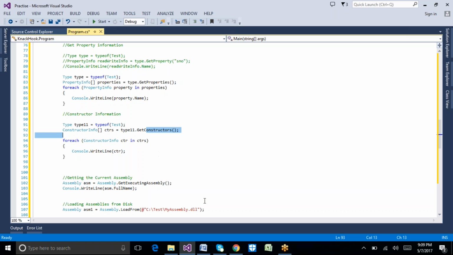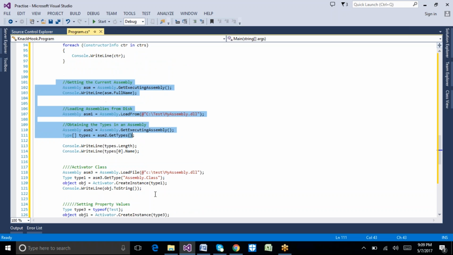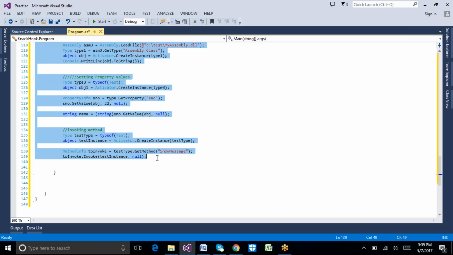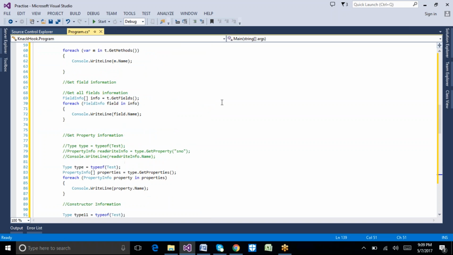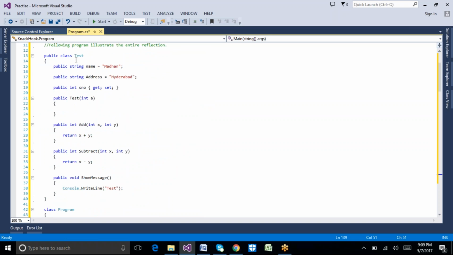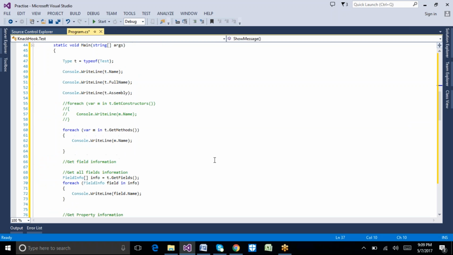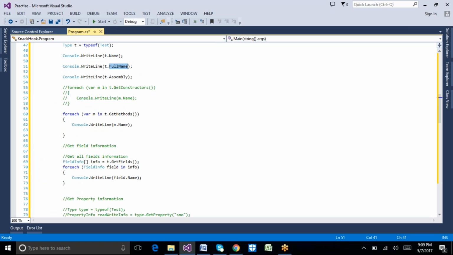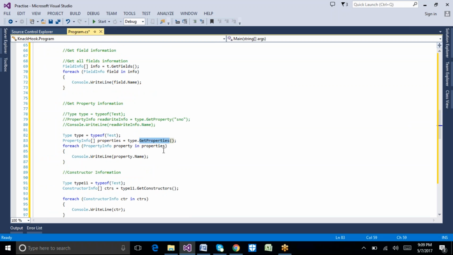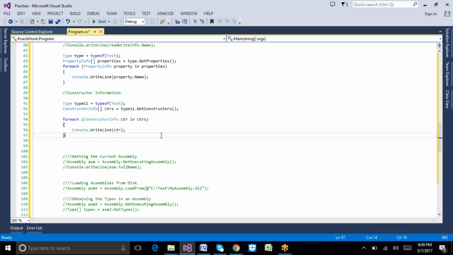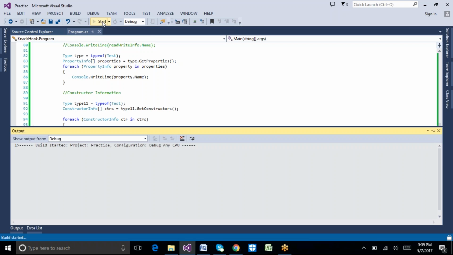Okay, so let's comment these lines of code and execute that, and we can see the information, and slowly we can go to the below section as well. Here is the class which has the following member variables, properties, constructor and method. Here we are getting the T dot Name, FullName, Assembly, GetMethods, GetFields, GetProperties, and GetConstructors. Let's see what will be the output here.